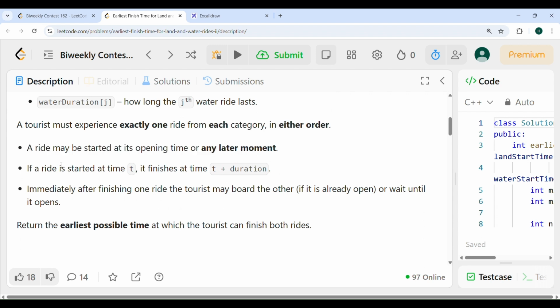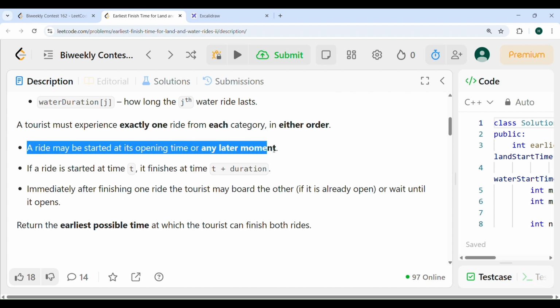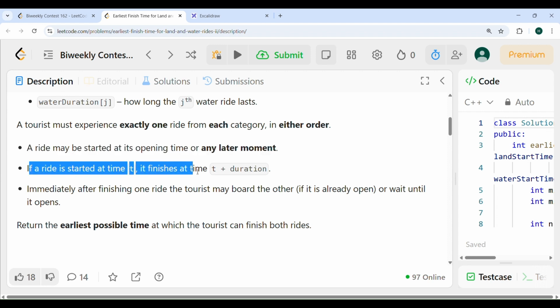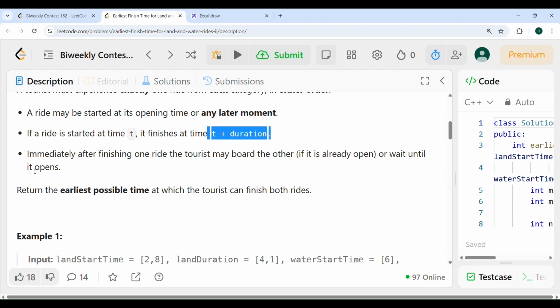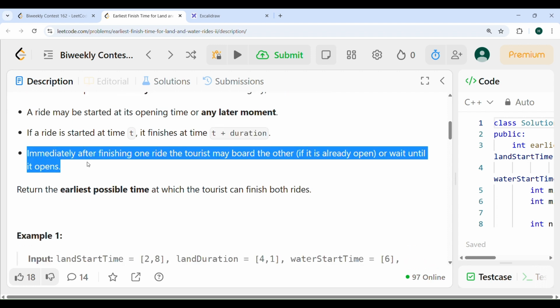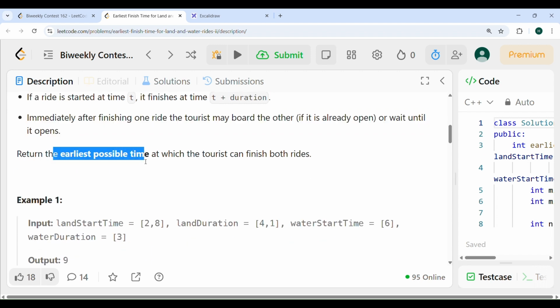A ride may be started at its opening time or any later moment, and if the ride has started at time t, it finishes at t plus duration. Immediately after finishing one ride, the tourist may board the other if it's already open, or wait until it's open. So you need to return the earliest possible time at which the tourist can finish both rides.